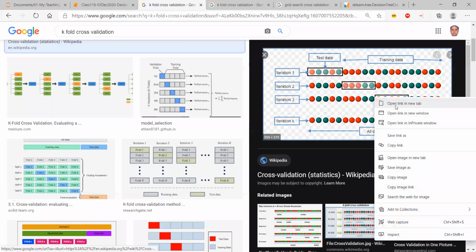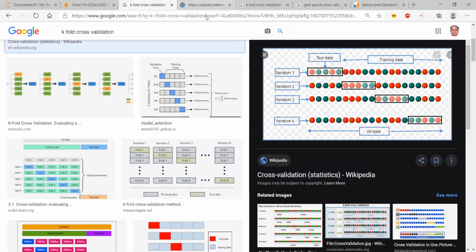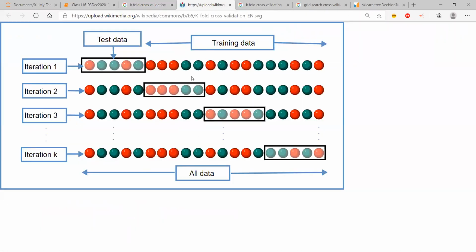I hope you can see the diagram, right? Let me just open the image in a new tab. What I'm doing over here, this is the idea. This is not what I'm actually going to do. This is just the idea. I'm just sharing the idea. What I'm actually going to do is going to be a bit different.